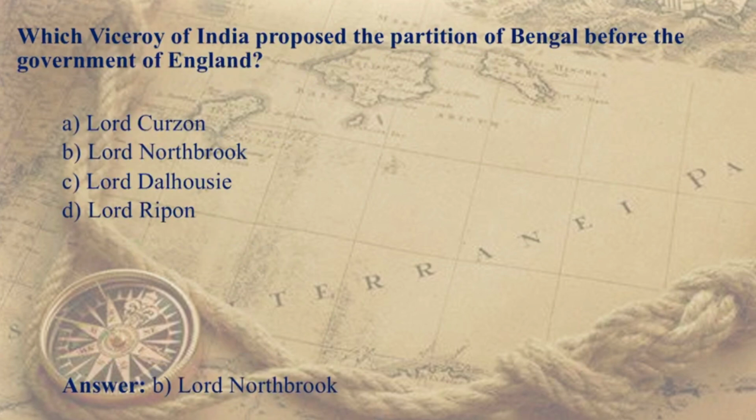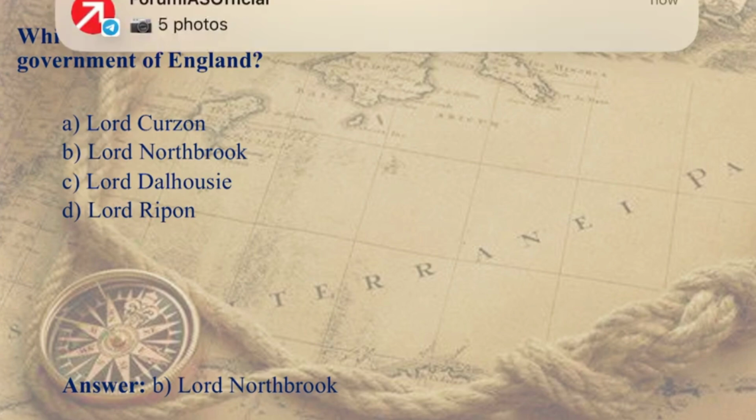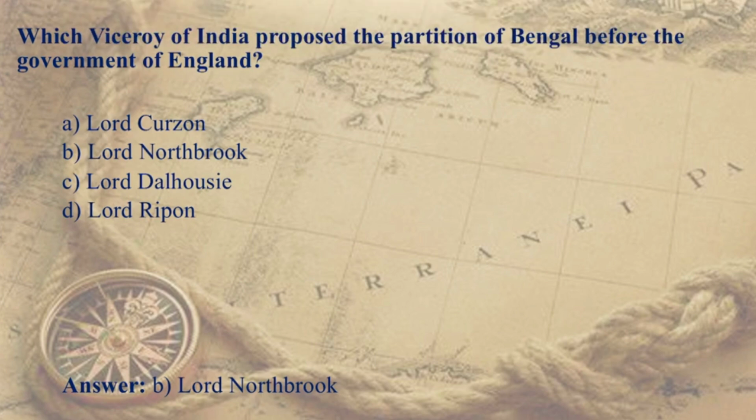Which Viceroy of India proposed the partition of Bengal before the government of India? It was Lord Northbrook. The Viceroy who proposed the partition of Bengal before the government of England was Lord Northbrook, and it was enforced during the time of Lord Curzon. So you have to be very careful with this question. It was proposed during the time of Lord Northbrook, and it was enforced during the time of Lord Curzon, in 1905.